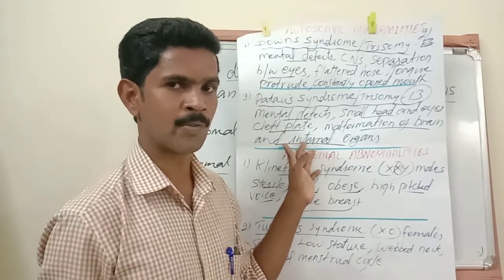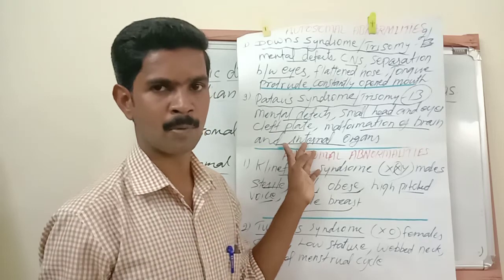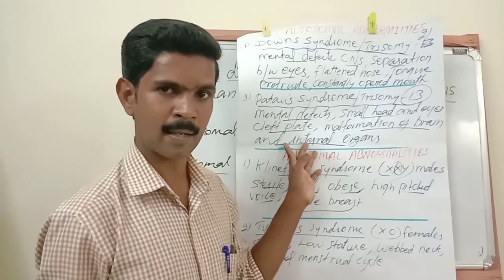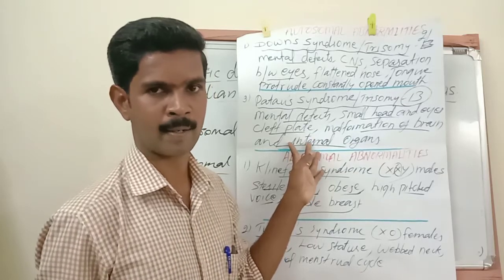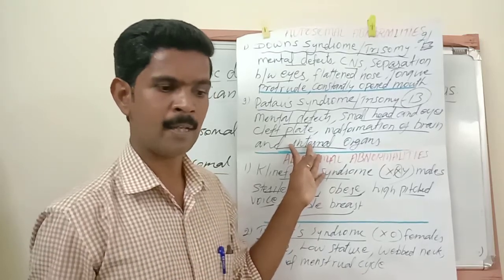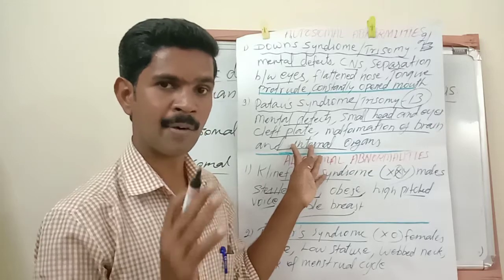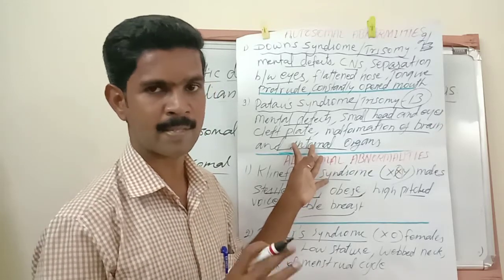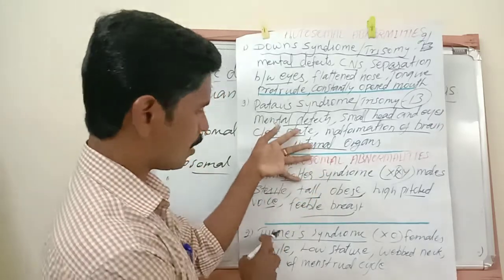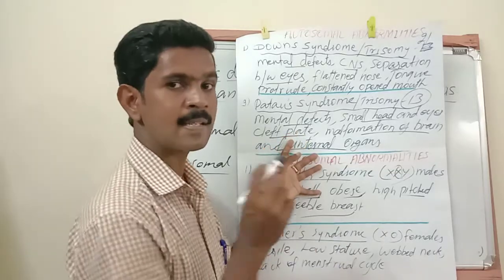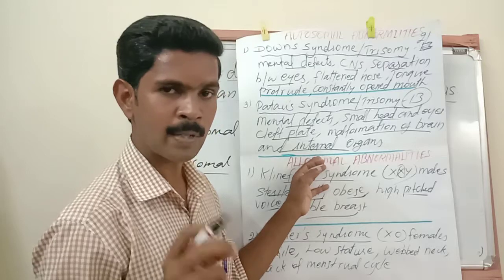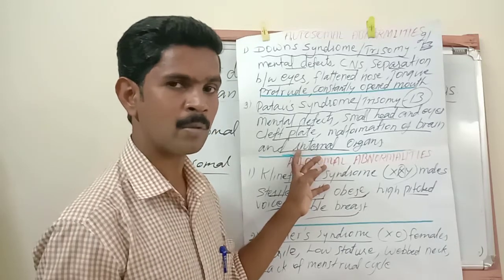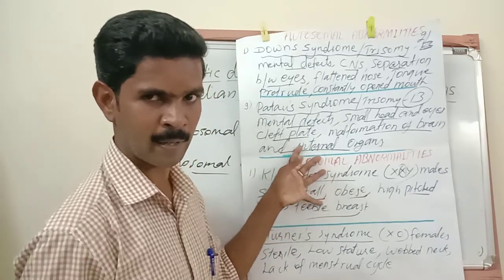Normally there are 44 autosomes and 2 X chromosomes, totally 46. But here, instead of 2 X chromosomes, only 1 X chromosome is there. One X chromosome is absent. So instead of 46, only 45 chromosomes are present in the female cells. This condition is called Turner syndrome. Instead of 46 chromosomes, one sex chromosome is decreased, so only 45 chromosomes are there in the affected person's body.